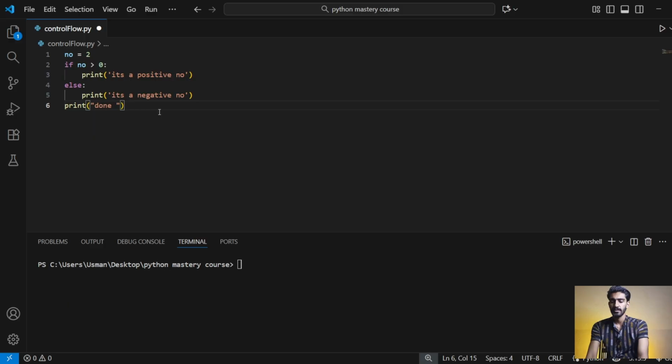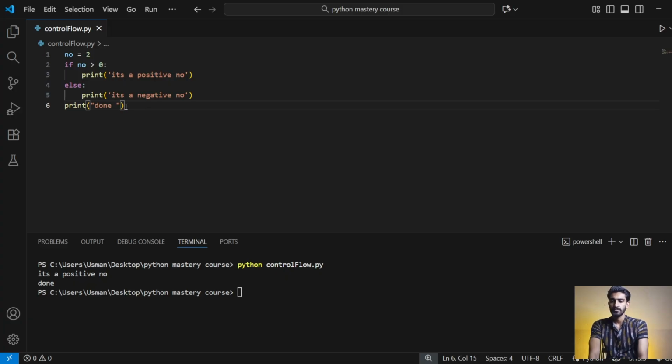So I will save it, Control S. As we have seen, the number is 2, so it's a positive number. As you see, it's a positive number, and done is also printed on screen, as it prints automatically when the program runs.